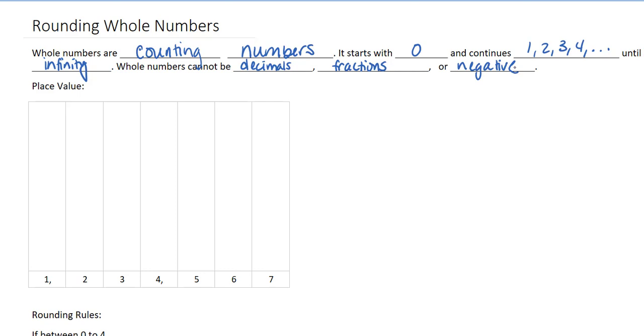So let's go over place value. We're going to start on the far right where the 7 is, and this is going to be our 1's place value. Then as we move to the left, to the 6, this is our 10's. Then we have hundreds. And then you see this little decimal. This indicates that we've moved on to the thousands.